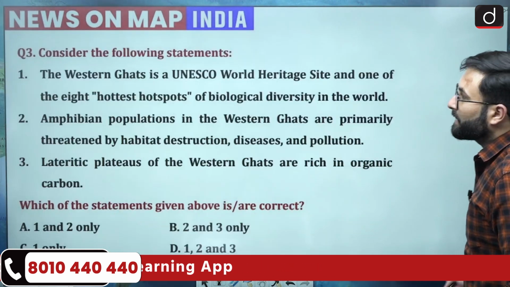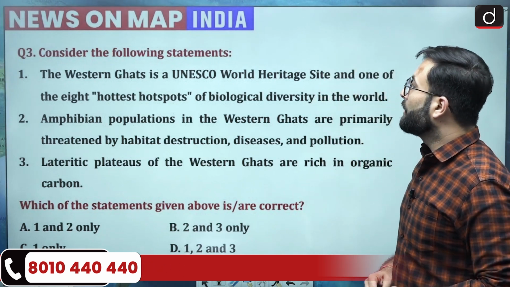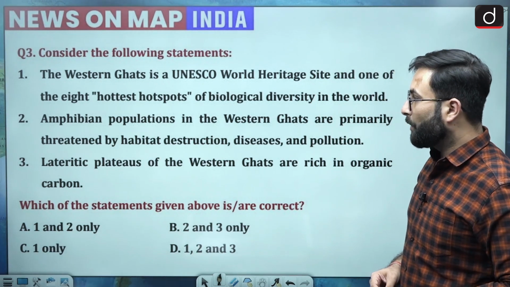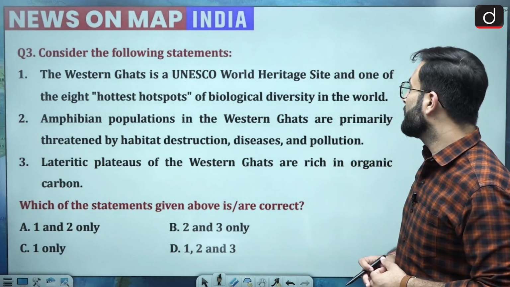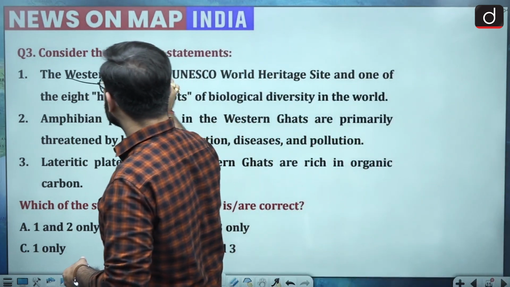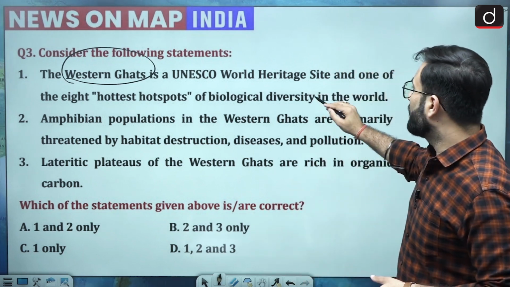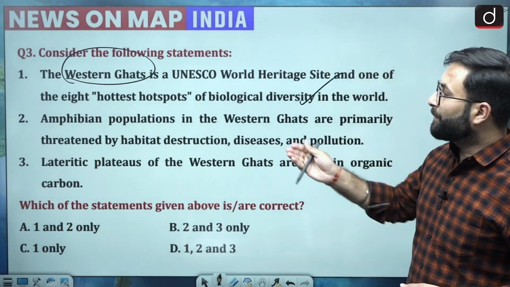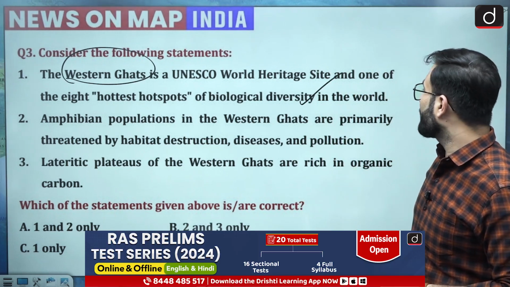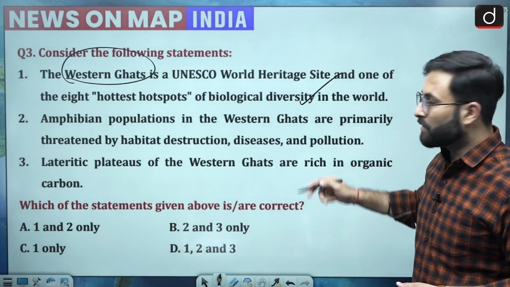Now coming to the next one, that is question number 3. Consider the following statements. First, the Western Ghats is a UNESCO World Heritage Site and one of the 8 hottest hotspots of biological diversity in the world. Now if you look at the Western Ghats, of course these form part of the biodiversity hotspots. So statement 1 is correct. Coming to the next one, amphibian populations in the Western Ghats are primarily threatened by habitat restriction, diseases and pollution. That is also correct.